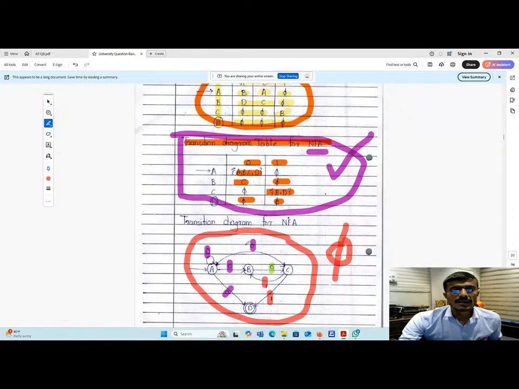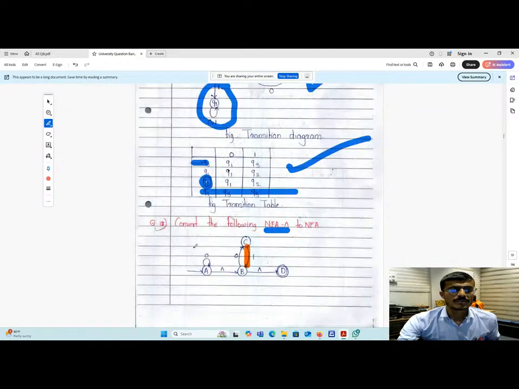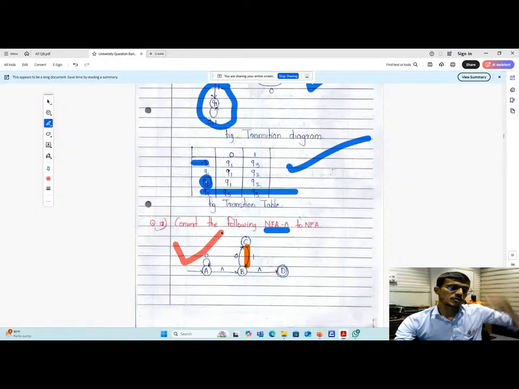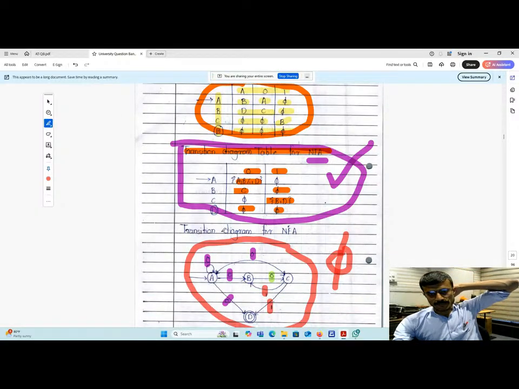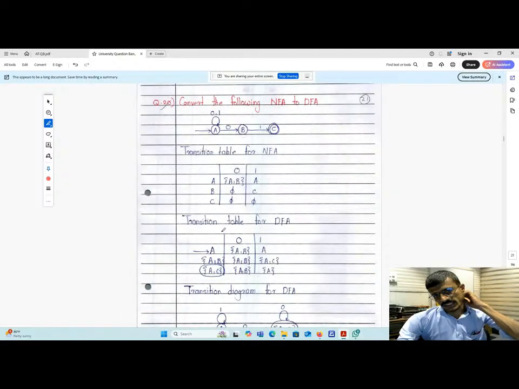I hope that you got this question. It is a very important question from the examination point of view. Keep this question in mind and don't skip it. There will be questions of this type.